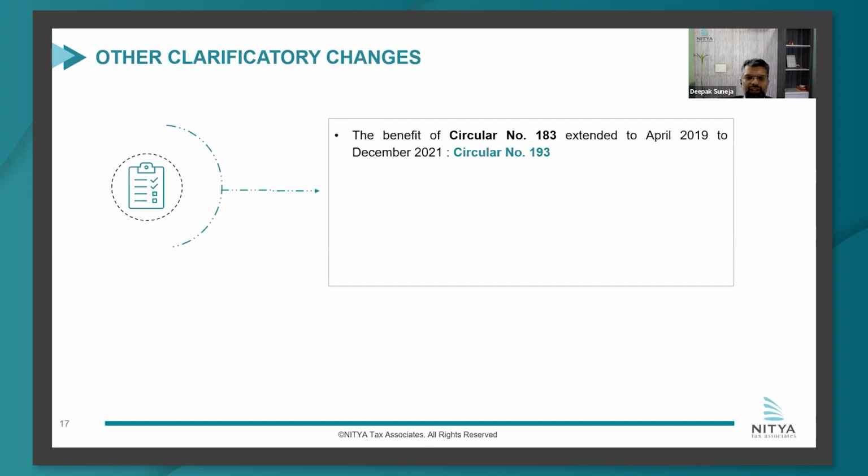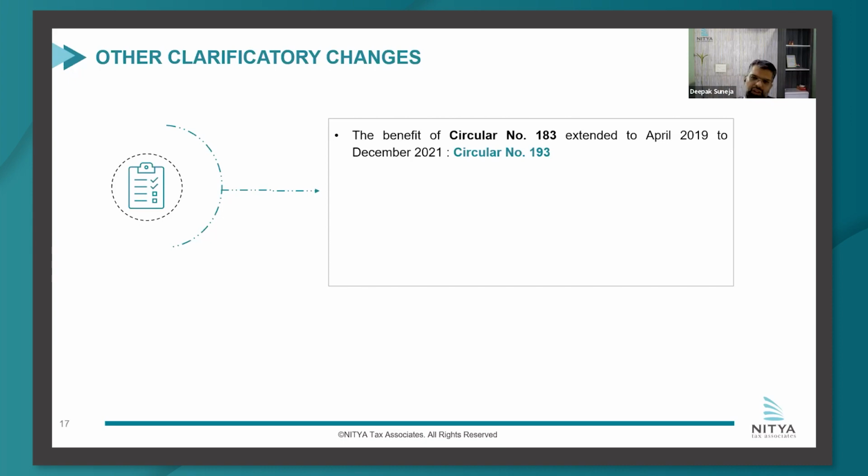Some minor more clarifications which were there. Circular 183 was issued, wherein they said that if there is a mismatch and any ITC is not coming in your GSTR 2A, then you take a declaration from the vendor, or let us say from the CA, stating that he has paid full tax, and accordingly ITC would be allowed.